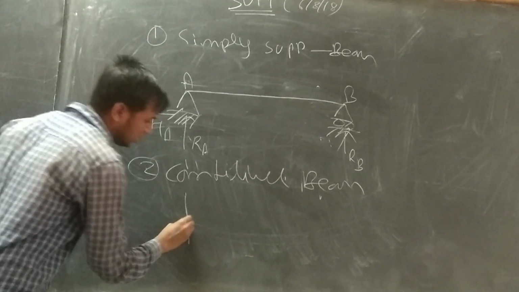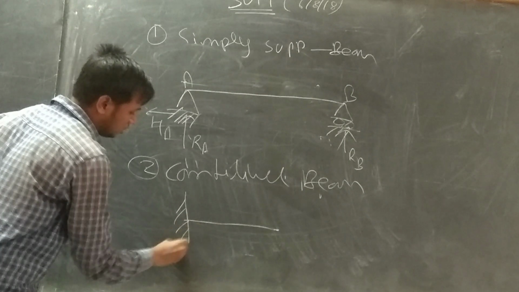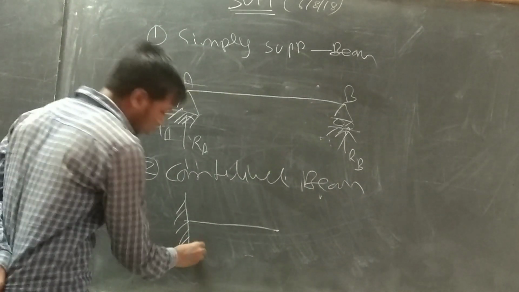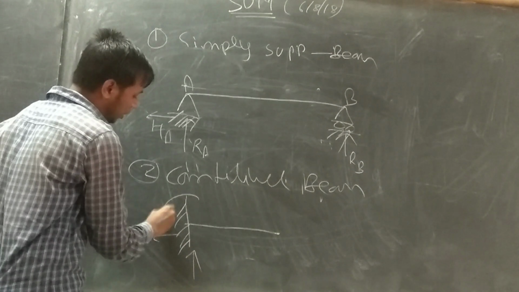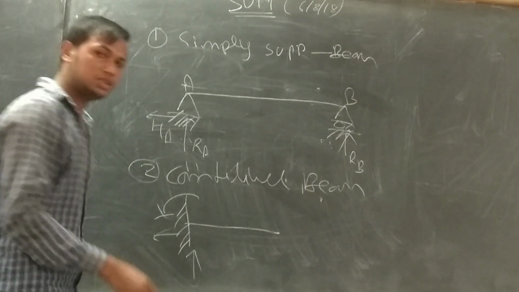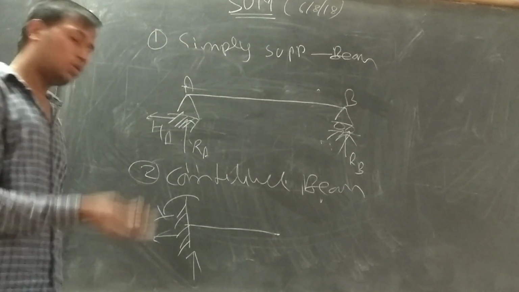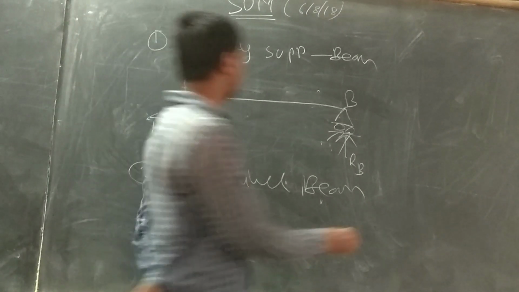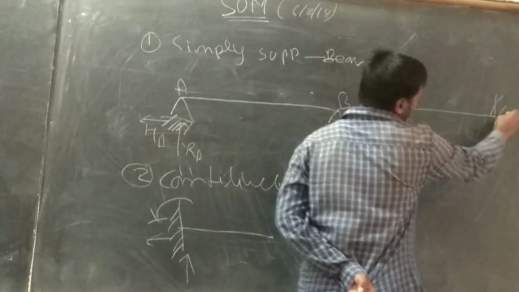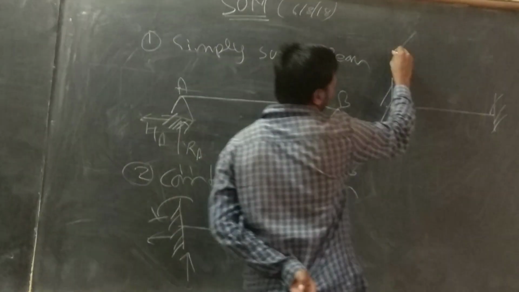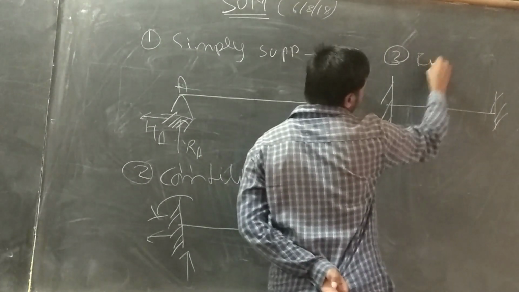The cantilever beam notation is this. In the cantilever beam, all the reactions are vertical, horizontal, and moment, since it resists deformation in all three directions. And next is the fixed beam, which is fixed at both ends.